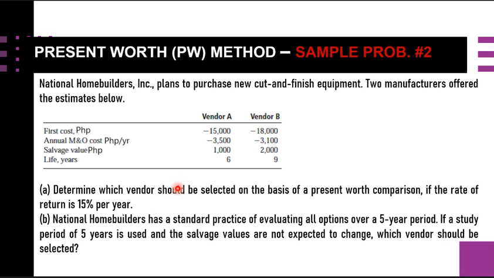So first, we need to consider the PW of vendor A and vendor B. After evaluating using the present worth value, we will proceed to part B, considering only the 5-year period.